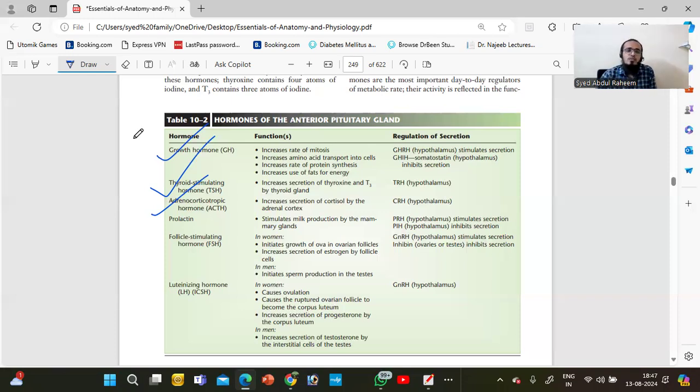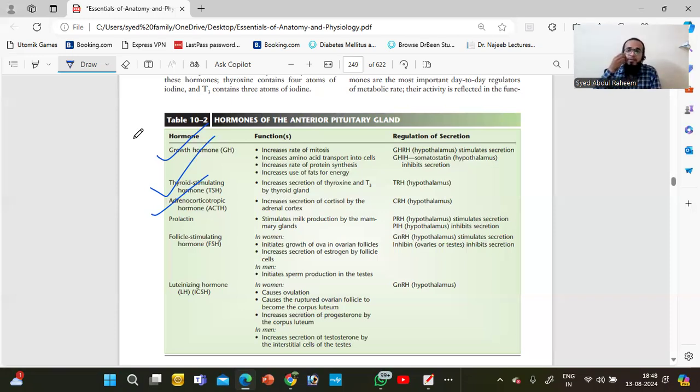Okay. Next we have ACTH. What does ACTH do? ACTH will help the adrenal gland to release its hormones. Okay, it will not work on the body. It will work on the gland. Okay. It is also connected with the hypothalamus. Everyone is connected with the hypothalamus.